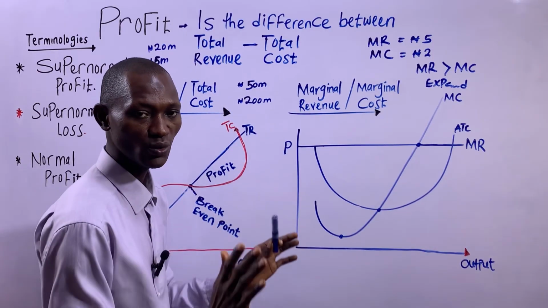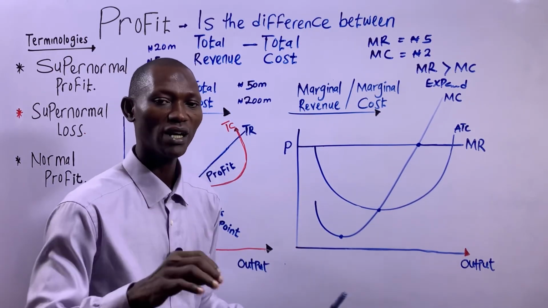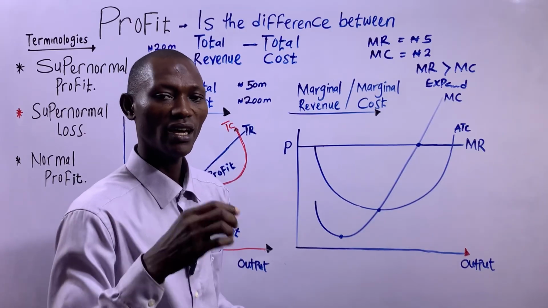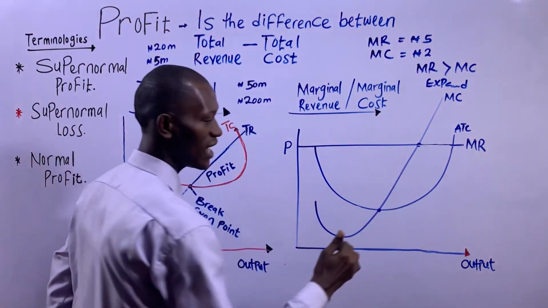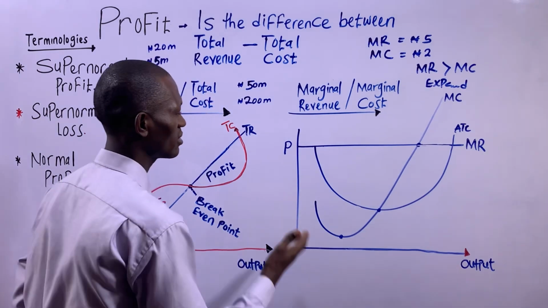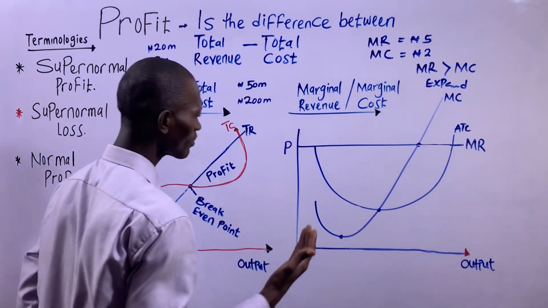So the rule is the same for all selling environments: the profit maximizing output is where MR equals MC. In a perfectly competitive market, your MR is the same thing as your price. They are the same.